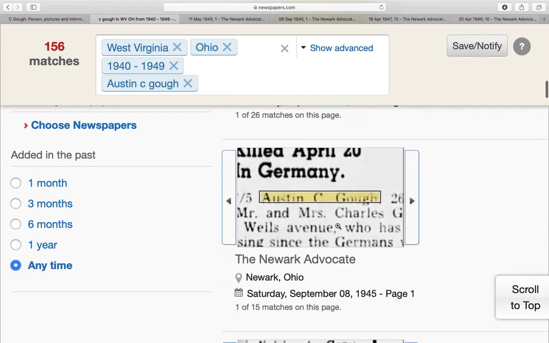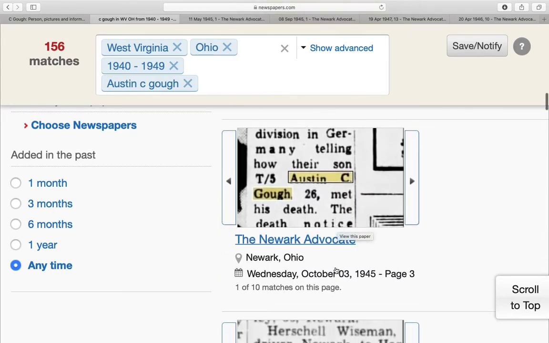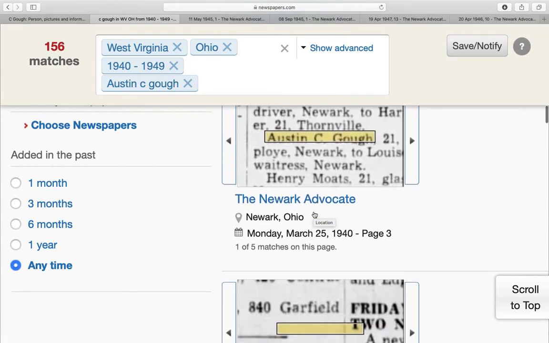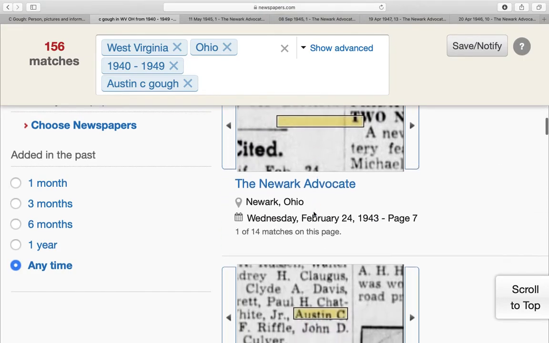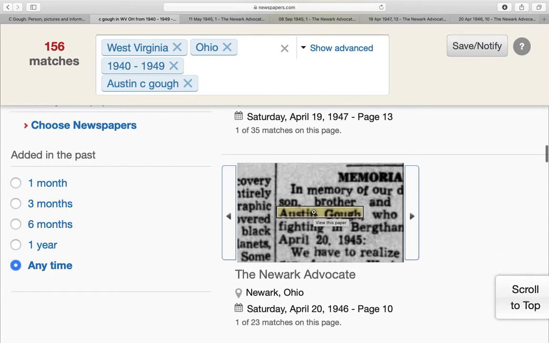1941, something about him. A lot of people, unfortunately, don't have this many articles, but he did for some reason. October 3rd of 1945, this is probably the article where notice is made that he'd been missing in action in May, but they finally found his remains. So anyway, newspapers.com is a very rich location to find information often about the fallen.